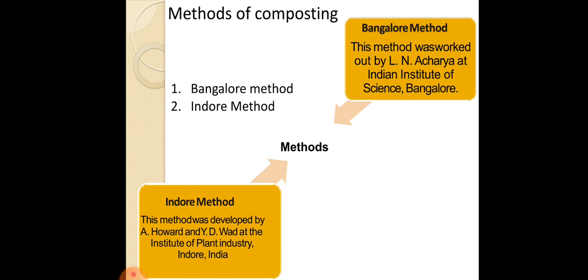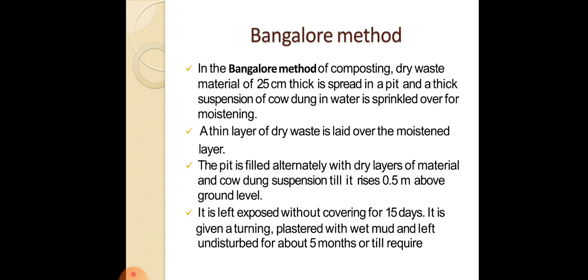Today we'll see what the Indore method and the Bangalore method are. Manual composting was systematized by Howard and his associates, and it was further developed by Acharya and Subramanya, and the methods are conventionally referred to as the Indore method and the Bangalore method of composting. The Bangalore method was worked out by L.N. Acharya at the Indian Institute of Science, Bangalore, and the Indore method was developed by A. Howard at the Institute of Plant Industry, Indore in India. So we'll see what each of these is.